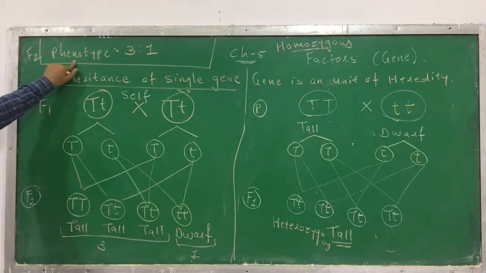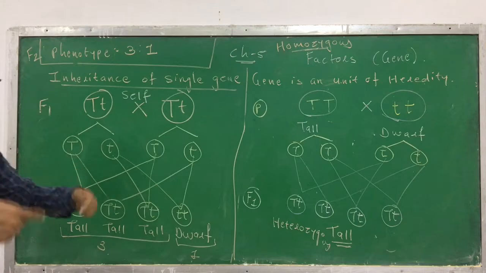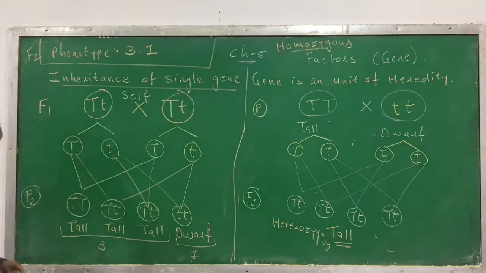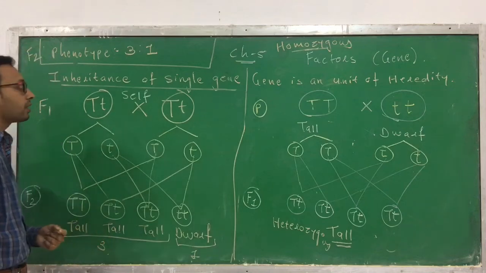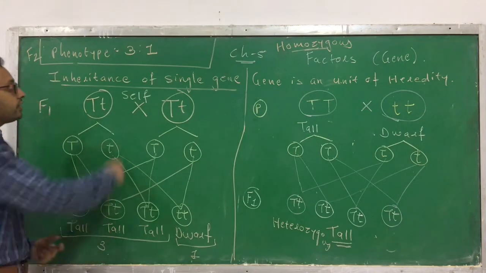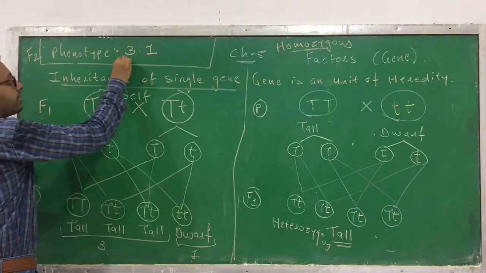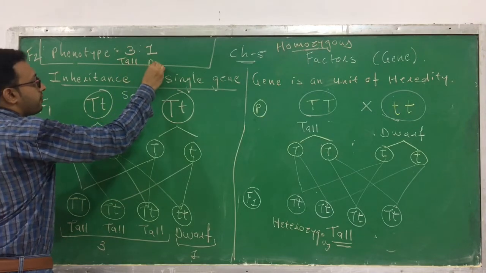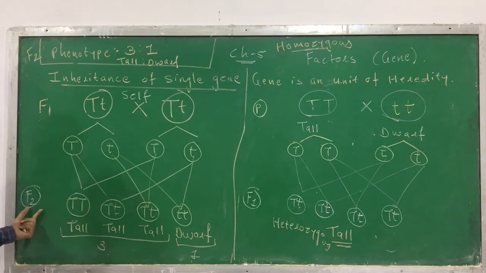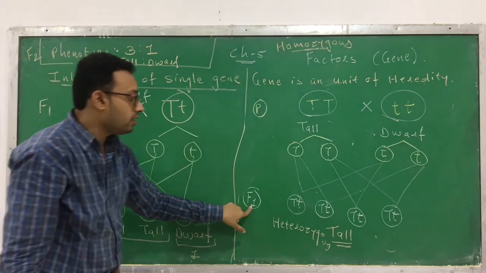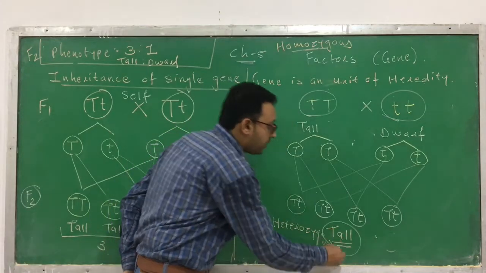What is the phenotype? Phenotype means its characters. Here the character is tallness, dwarfness. Clear? How many tall? 3 tall. And how many dwarf? 1 dwarf. So he obtained the ratio of 3:1 in which generation? F2 generation. In the F1 generation, all the plants were tall.